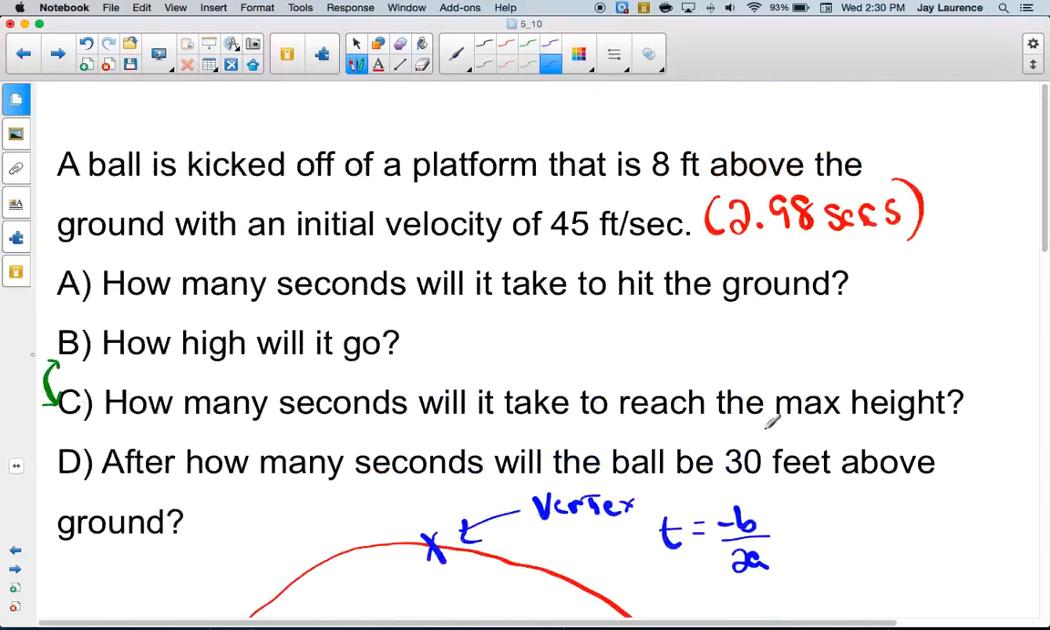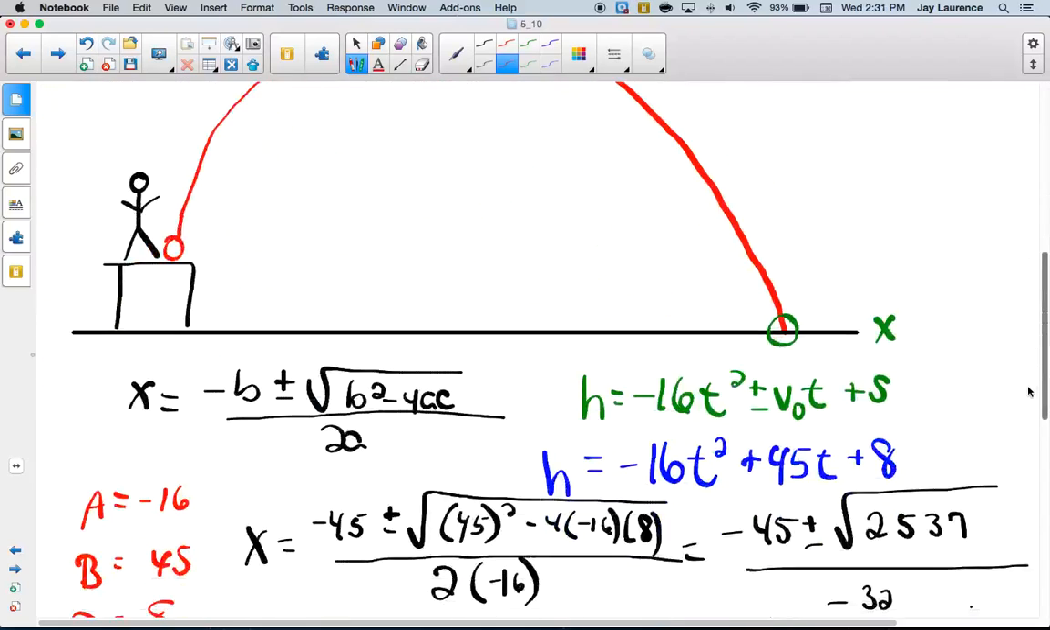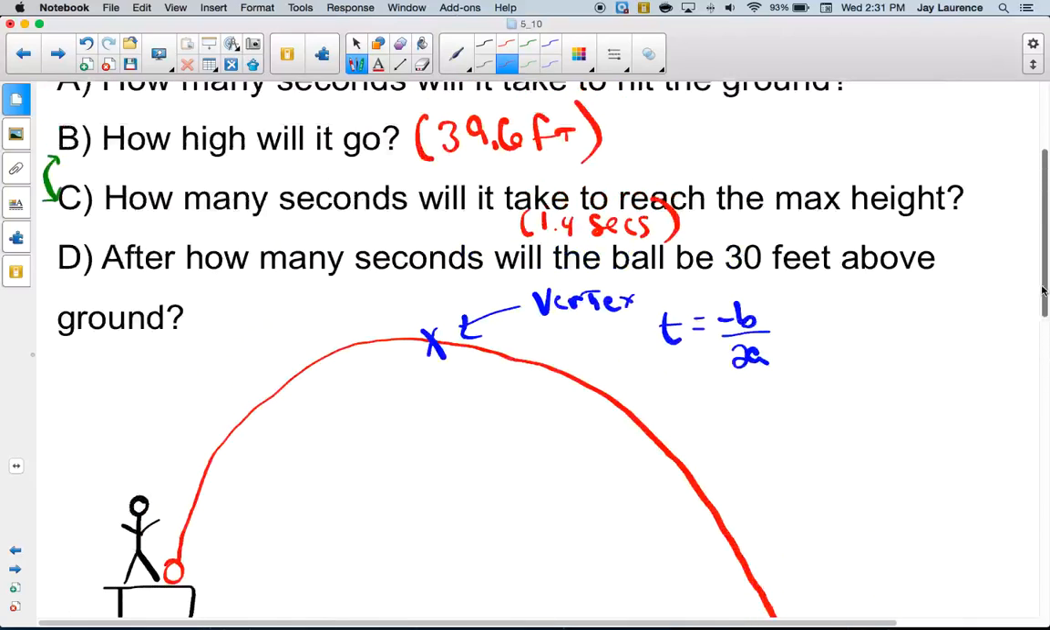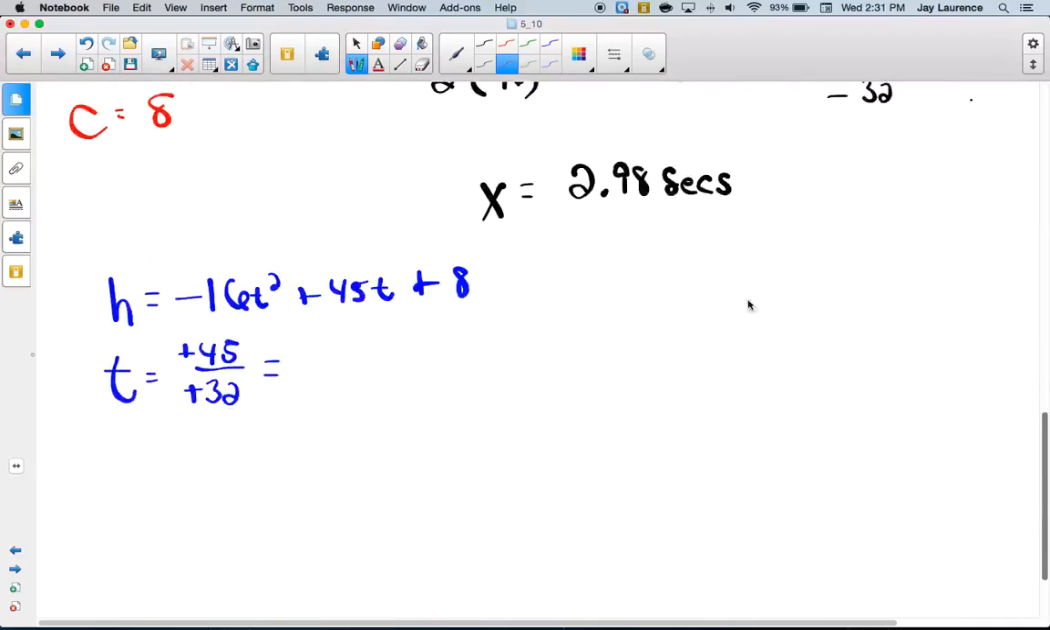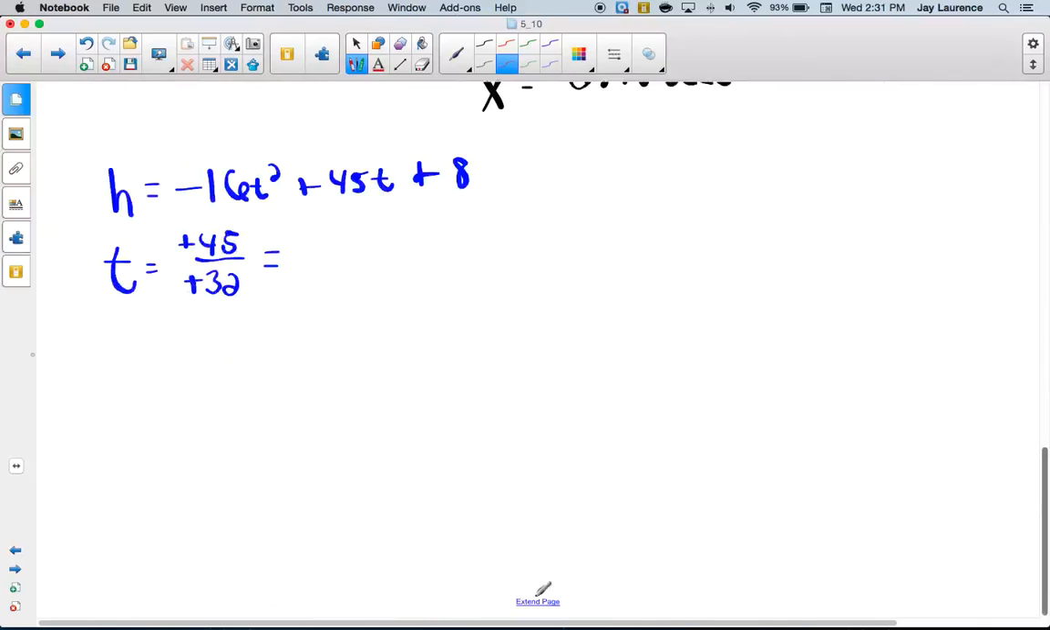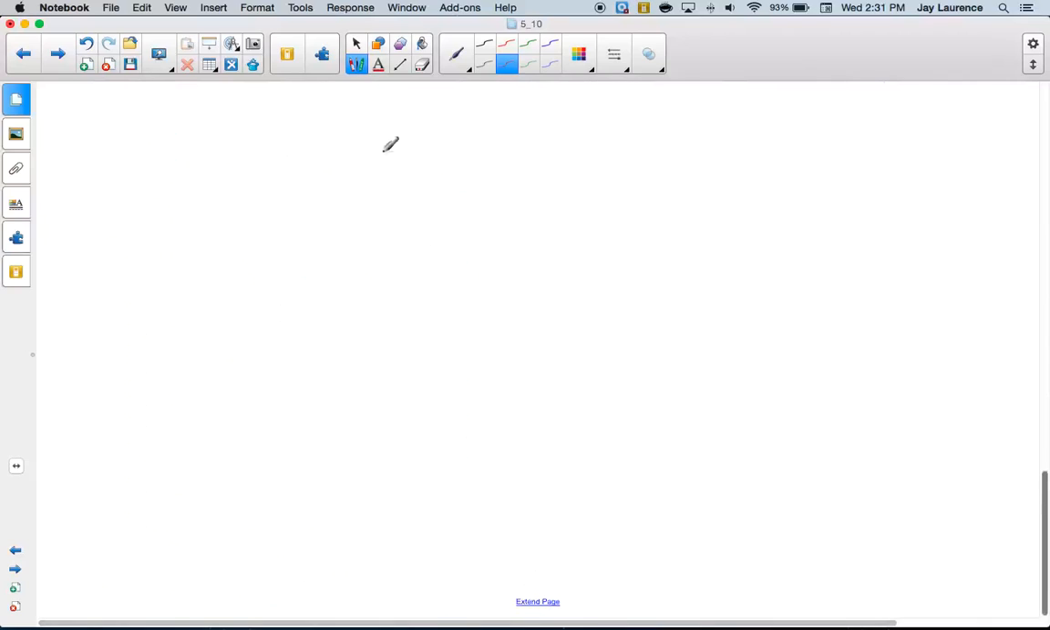So how high will it go? It will go approximately 39 6/10 feet. How long will it take to get to the max height? About 1 4/10 seconds. Okay. Now D is actually a super easy problem. How many seconds will it take the ball to get 30 feet above the ground? Well, this is very much like hitting the ground when H is 0, but in this case, H is going to be 30.